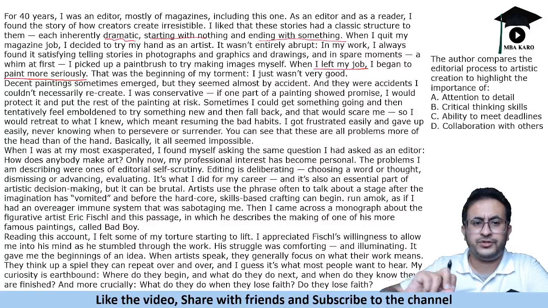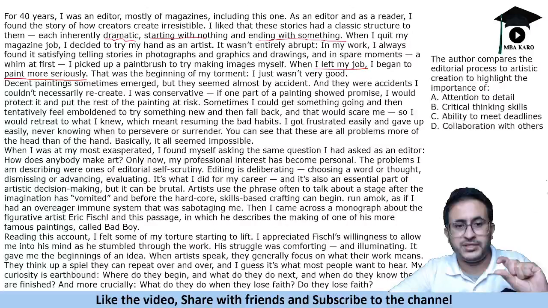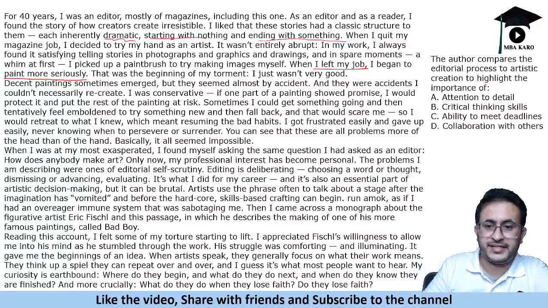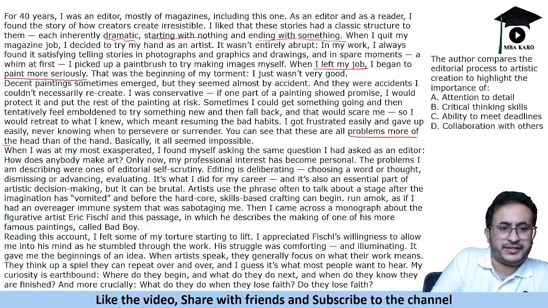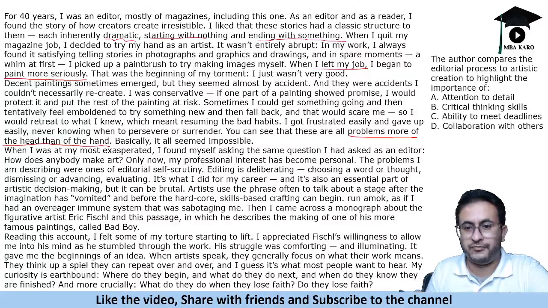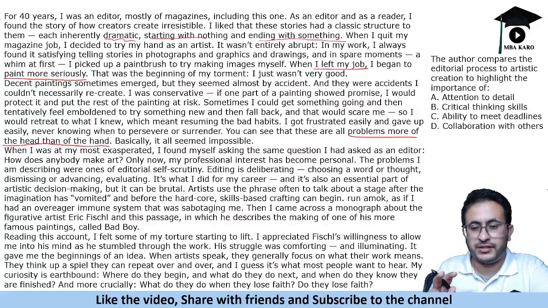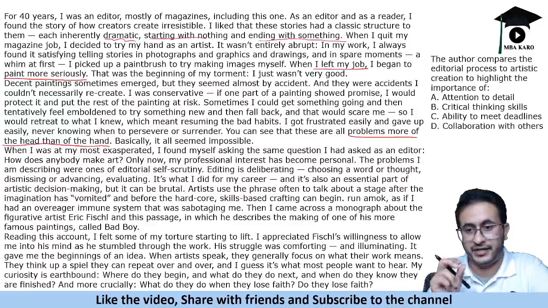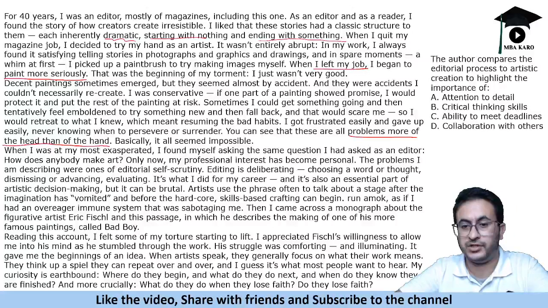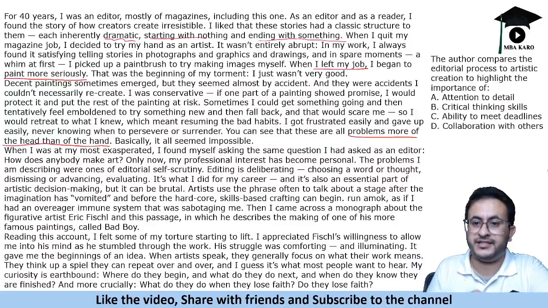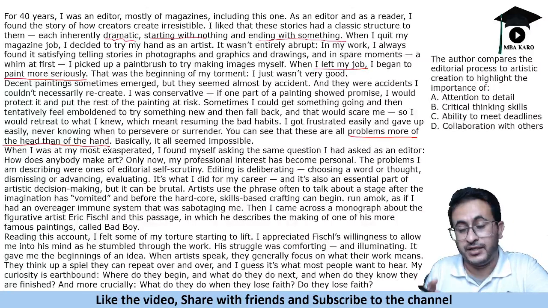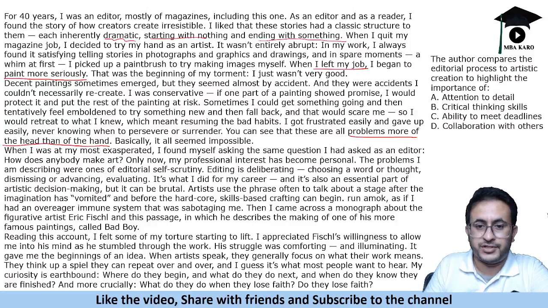So the author believed that it was something of the head, right? It said that these are all problems more of the head than of the hand. So basically what it means is, as an artist, the issue of whether the painting is good or bad was in her head, not in her hand. So skill wise it was not the problem. Skill wise it was fine, but it was the conflict in the mind about whether this painting is good or bad, that was the main problem while she was painting.